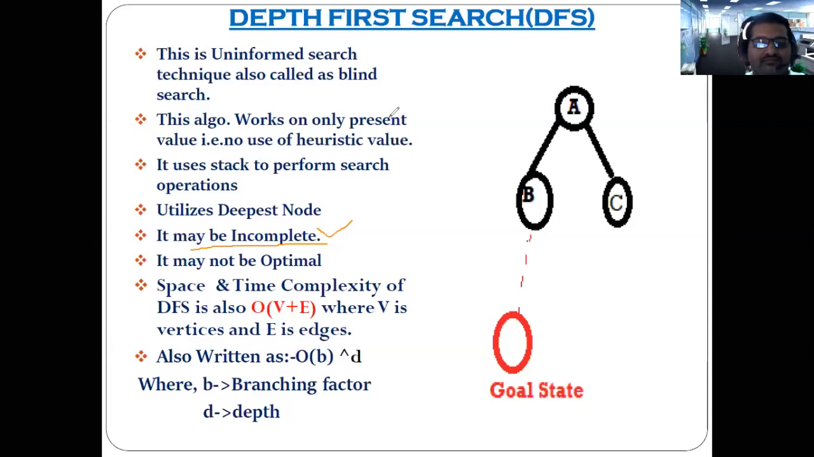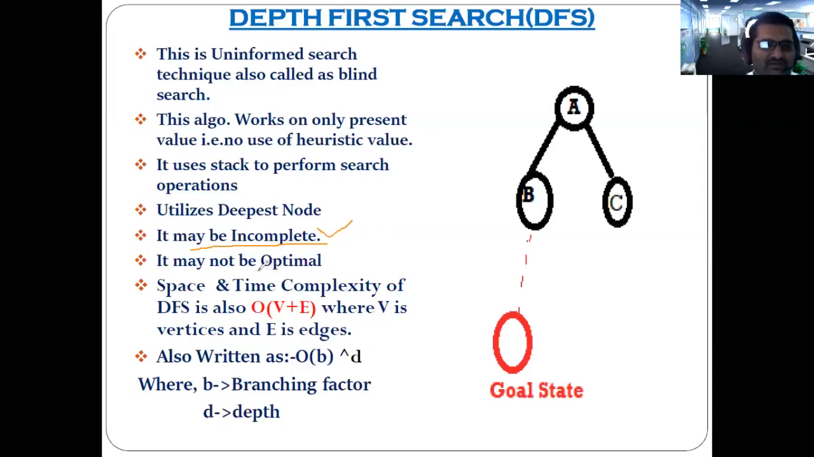Complete means that we must be able to find at least one solution. Exactly. You must be able to get at least one solution. Optimal means that if more than one solution is there, you must be able to get the best solution out of it. That is the concept of optimal.